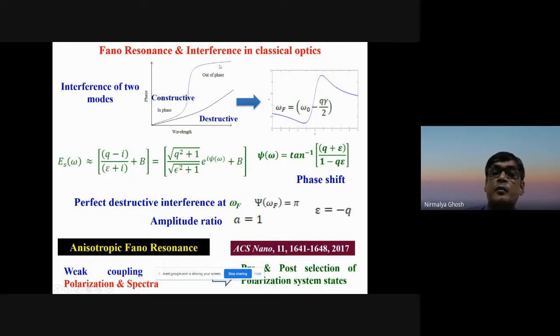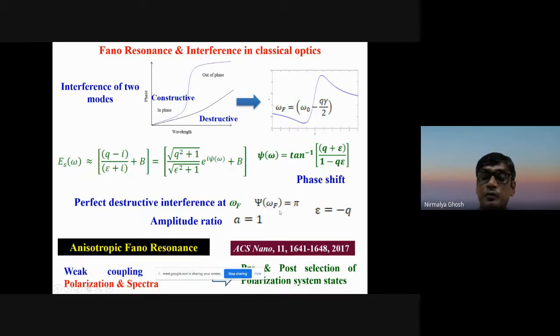Here they will be destructively interfering to give you the Fano dip. We modeled it, and according to this model, at the Fano dip you have exact destructive interference. The phase difference is pi, and the amplitude ratio of these two modes is also unity. Therefore, you have perfect cancellation of the intensity. So this is a Fano dip.